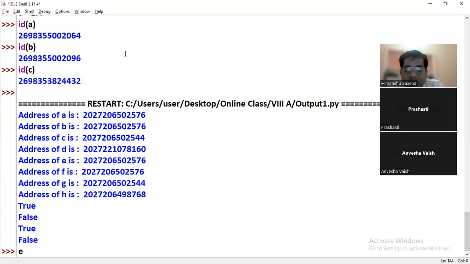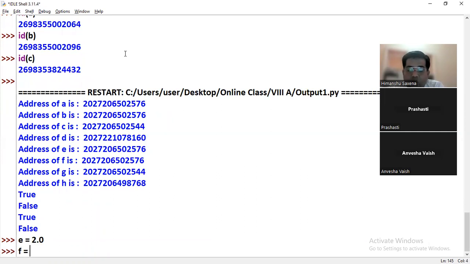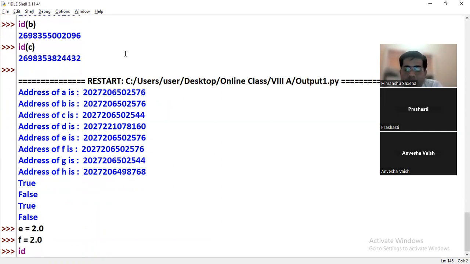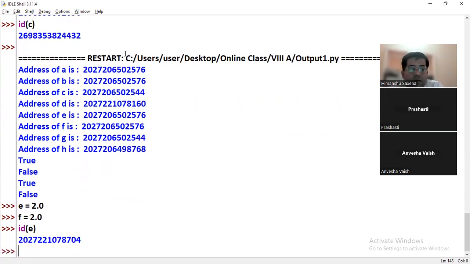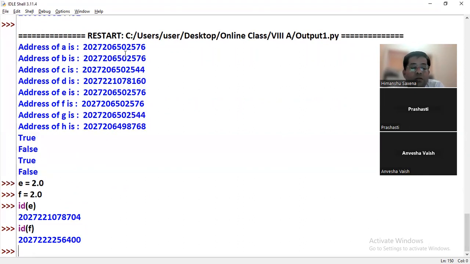And again we are giving the same value here. E is equal to 1. We are changing the value. Sorry, E equal to 2.0, and F is equal to 2.0. The ID of E is 704 and the ID of F is 400.